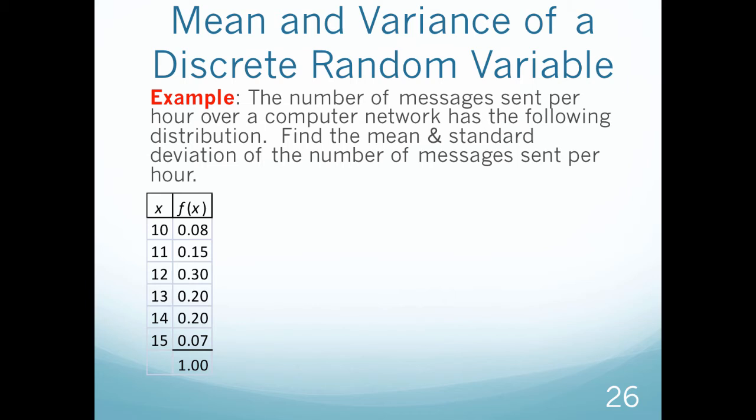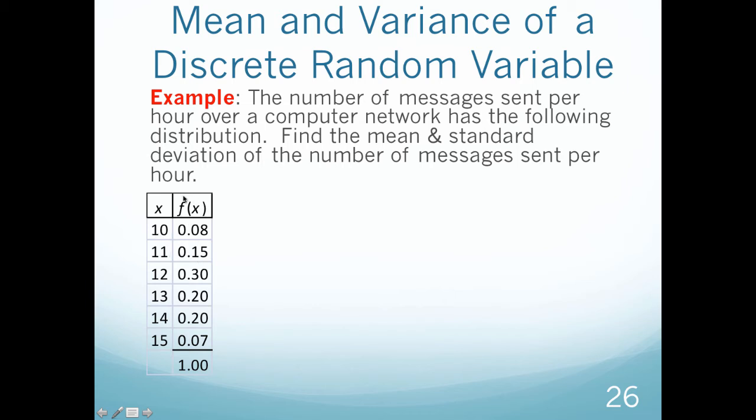Find the mean and standard deviation of the number of messages sent per hour. Okay, so if I have the number of messages per hour, so 10, 11, 12, 13, 14, and 15, then we have these probabilities that I'm going to get that many messages over this computer network. So I have an 8% chance that I'll get 10 messages, 15% chance I'll get 11, etc.